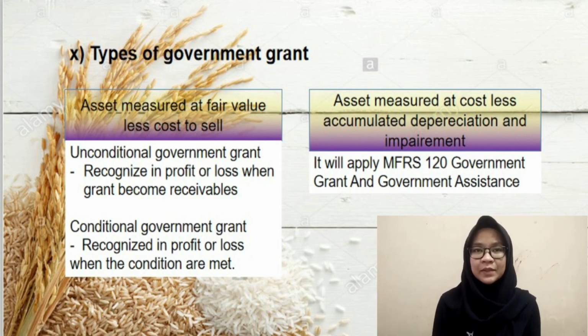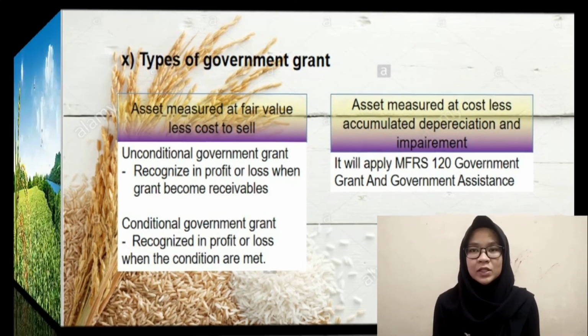The second type is when the asset is measured at cost less accumulated depreciation and impairment. Based on this grant, it will apply MFRS 120.